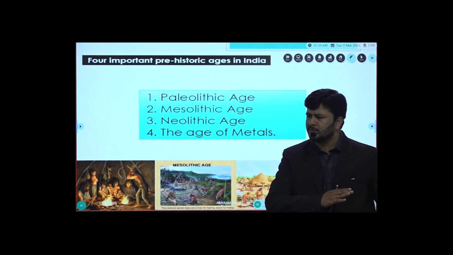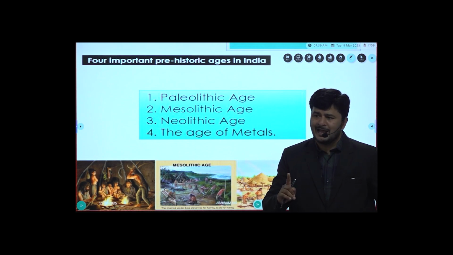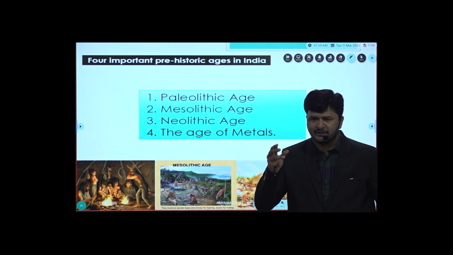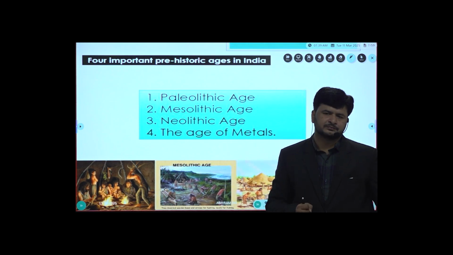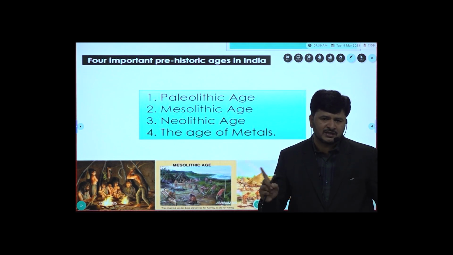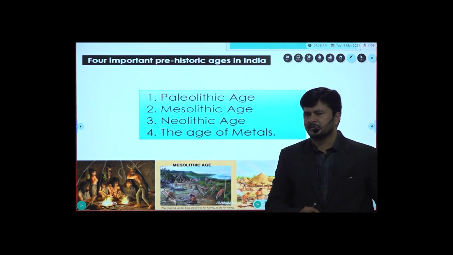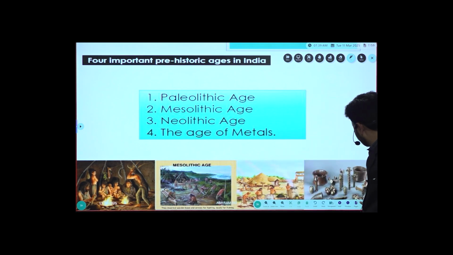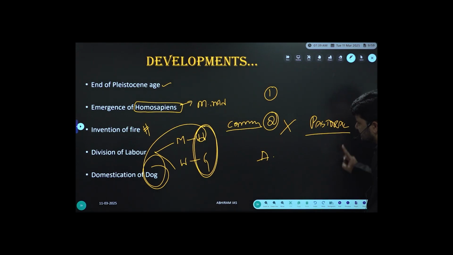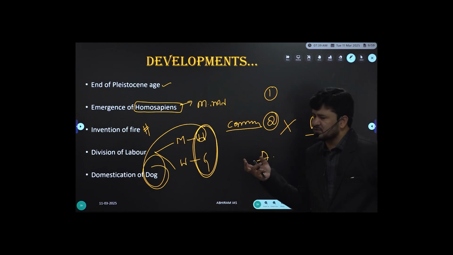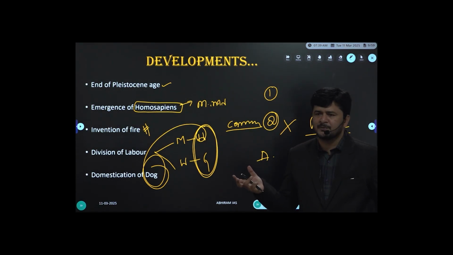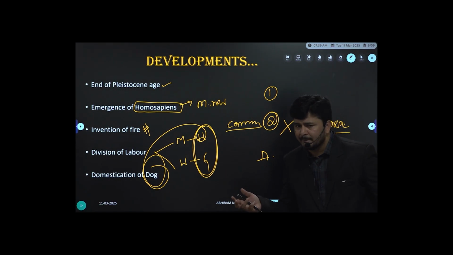So there was no such profession. I'm not talking about the absence of animals. Animals were there, humans were there, but not domestication of animals. One of the major features of Mesolithic cultures, which I'll speak about, is domestication of animals. If someone asks what the main profession of Paleolithic people was, it was hunting and gathering.